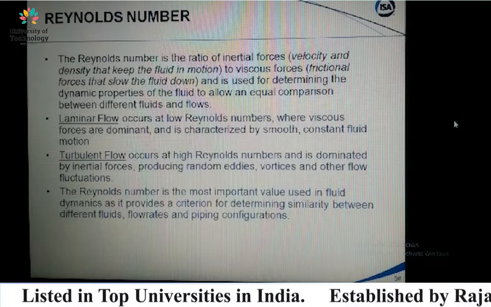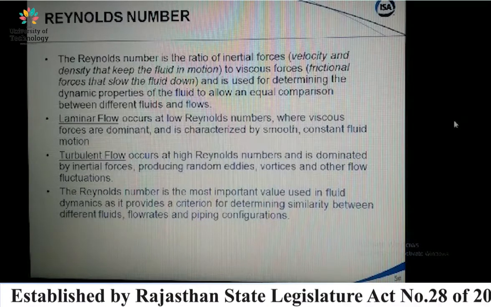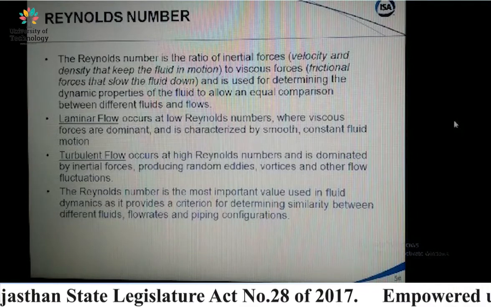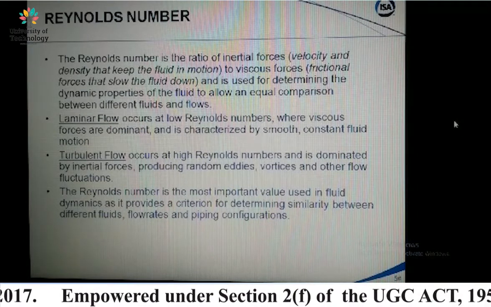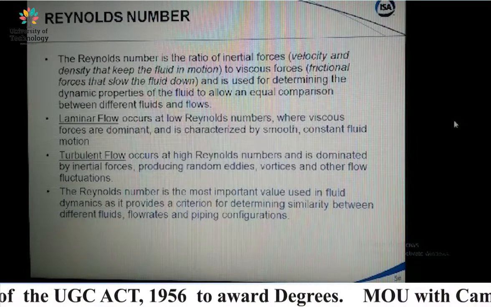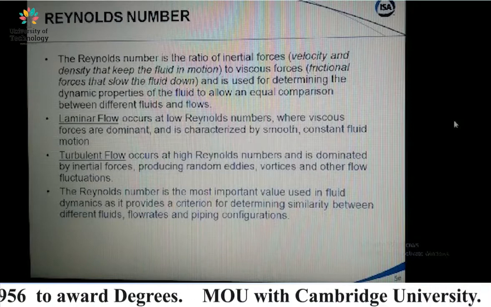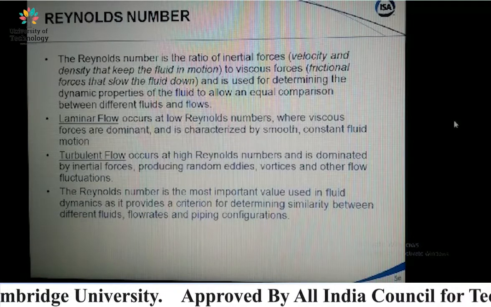And the laminar flow occurs at low Reynolds number where viscous forces are dominant and it is characterized by smooth, constant fluid motion, and the turbulent flow occurs at high Reynolds number and is dominated by inertial forces.